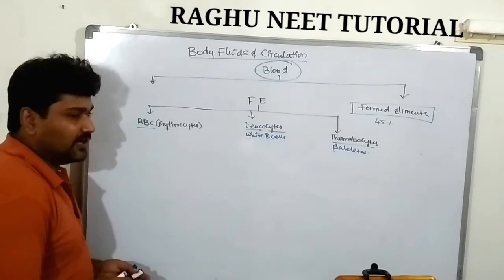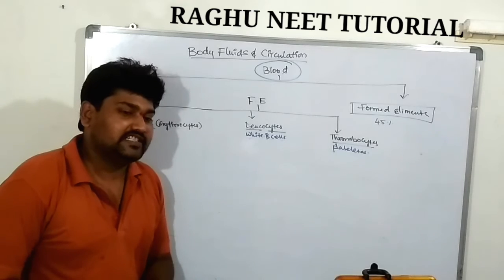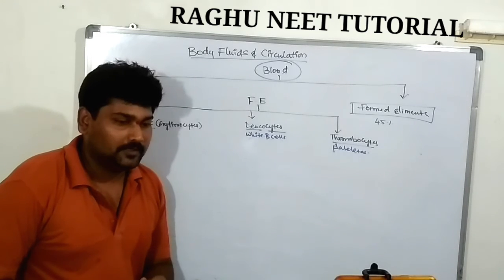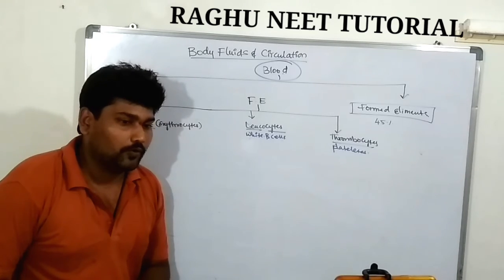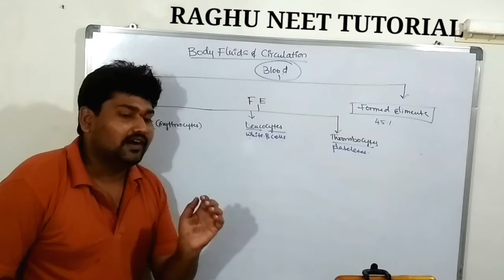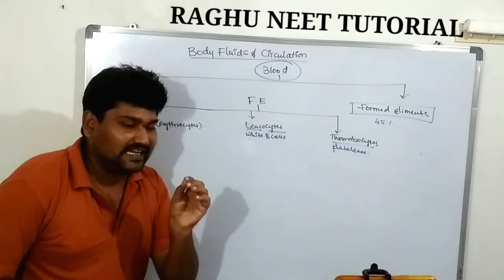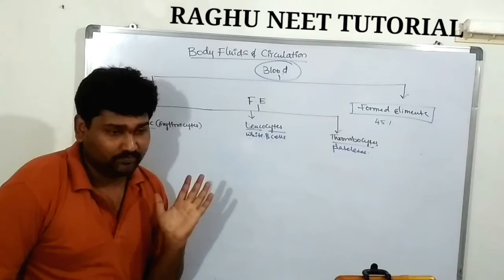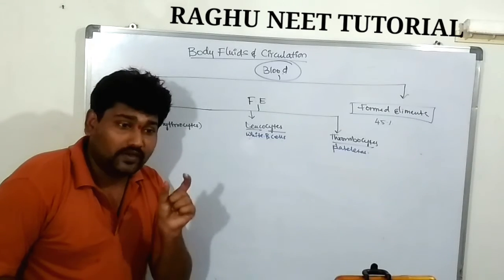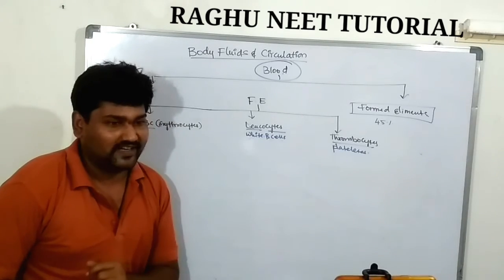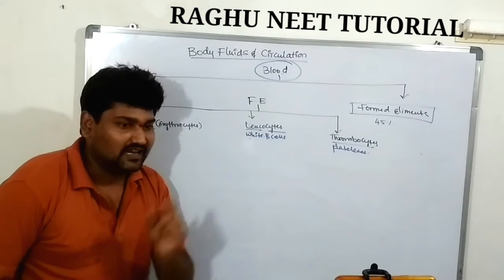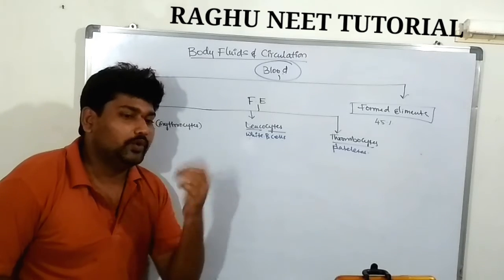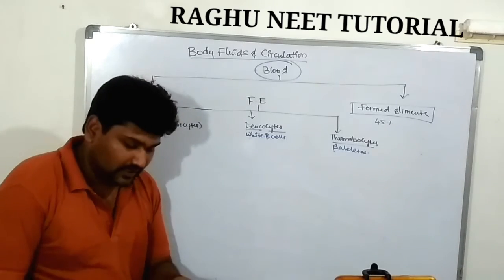So first, what is the RBC? The RBC is called red blood cells. They play a crucial role in transporting all metabolic materials: gases, food, hormones, nitrogenous wastes, etc. RBC looks biconcave in structure and is anucleated.